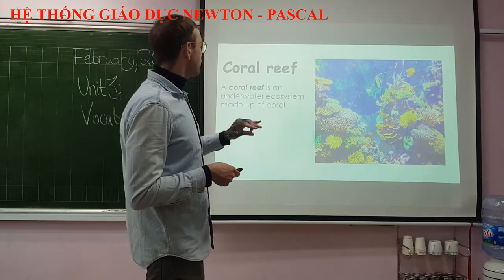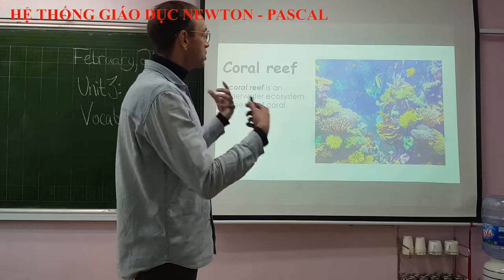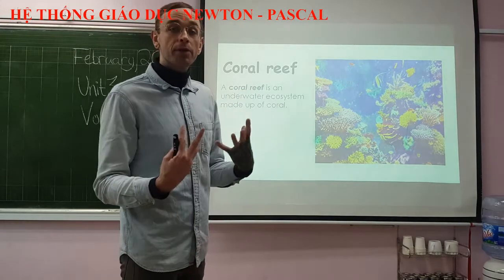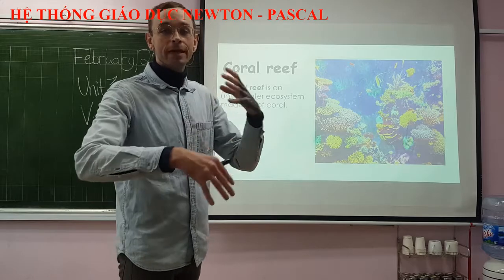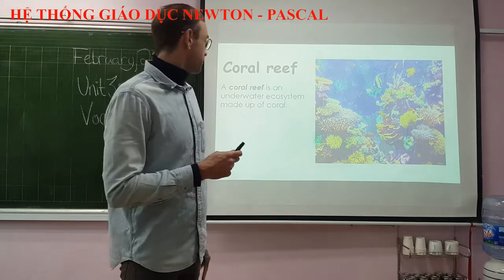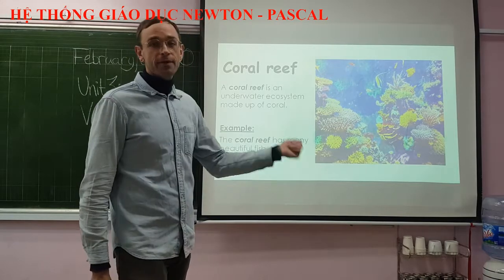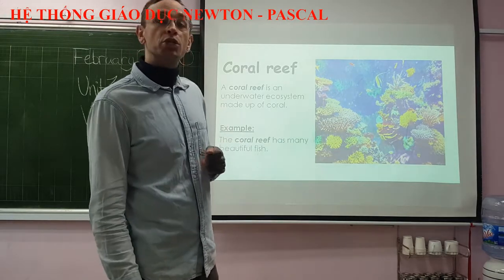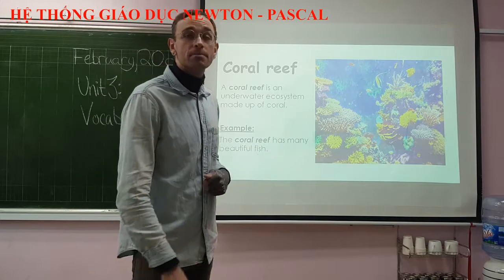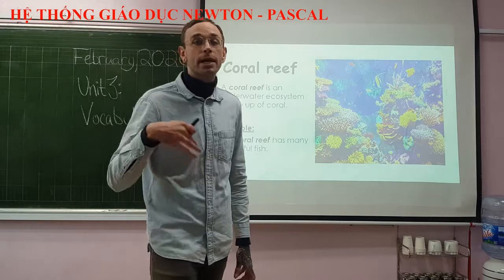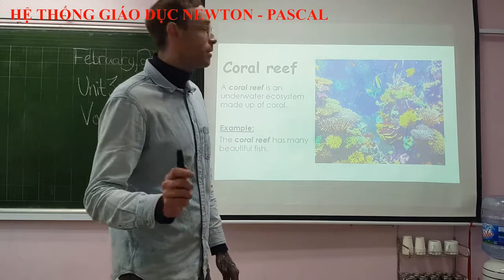So, a coral reef is an underwater ecosystem made up of coral and fish and other animals that all live in that ecosystem together. So here's an example sentence. The coral reef has many beautiful fish, just like the rainforest has many beautiful and interesting birds and insects, reptiles, mammals. Okay?